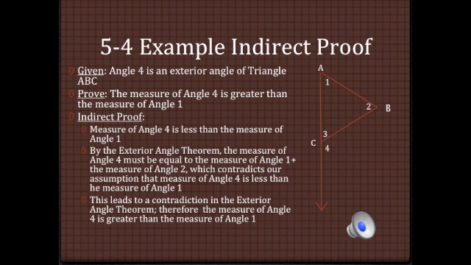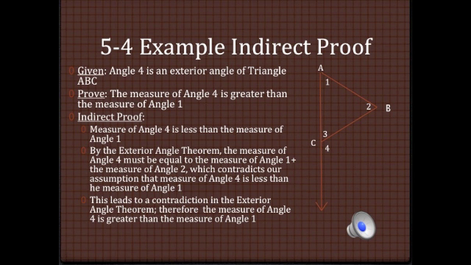Here's an example of an indirect proof. We can see that the given is angle 4 is an exterior angle of triangle ABC, and the proof is the measure of angle 4 is greater than the measure of angle 1. We know that the first step to writing an indirect proof is to identify and then assume the opposite of the proof, which in this case is the measure of angle 4 is less than the measure of angle 1.